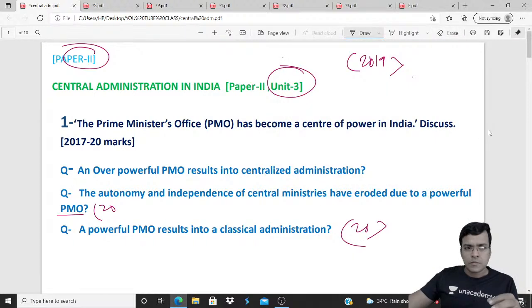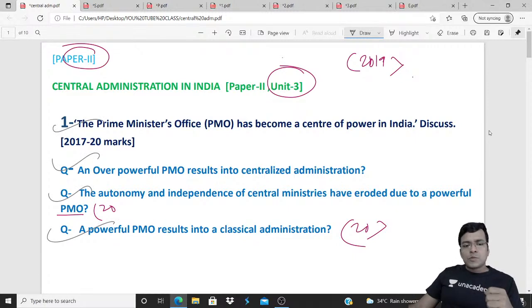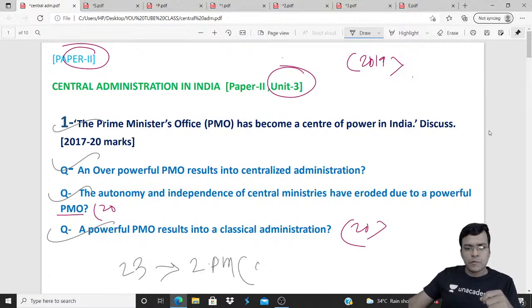Okay, so this is for today. We will meet on 21, we will meet on 23 at 2 p.m., same. We will discuss another question from Central Administration.